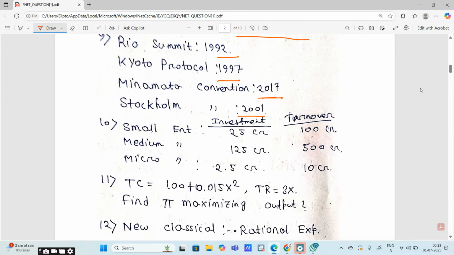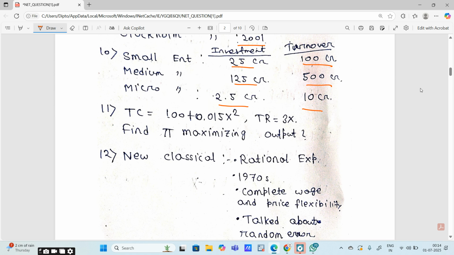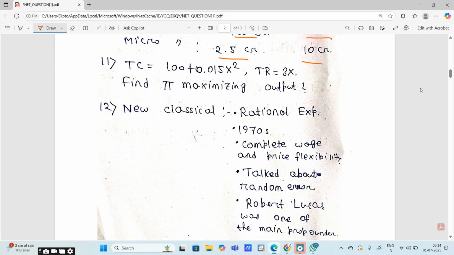Small, medium and micro enterprises. Investment for small enterprise is 25 crore, and turnover is 100 crore. For medium size enterprises, investment is 125 crore and turnover is 500 crore. For micro, 2.5 crore and 10 crore. Basically there are 4 statements given, and we have to identify which are the 3 correct statements about that. Total cost and total revenue are given, and you have to find out the profit maximizing output.